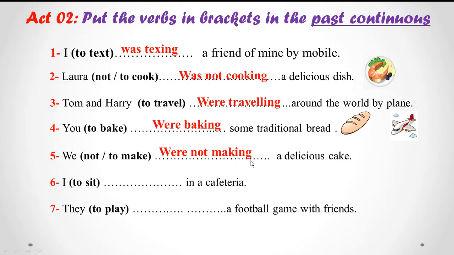The same, no E. We omit the E and we put ing. 6. I was sitting. Very good. Here we have double T because sit finishes with consonant, vowel, consonant. So we double the T. 7. They were playing a football game with friends.